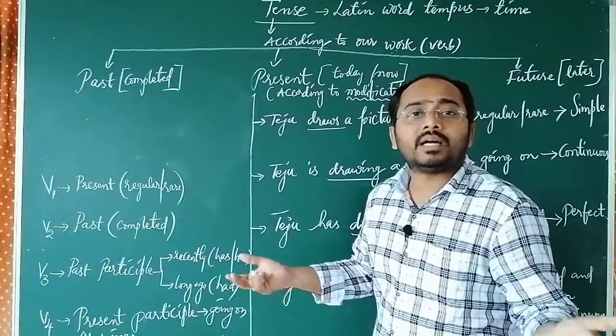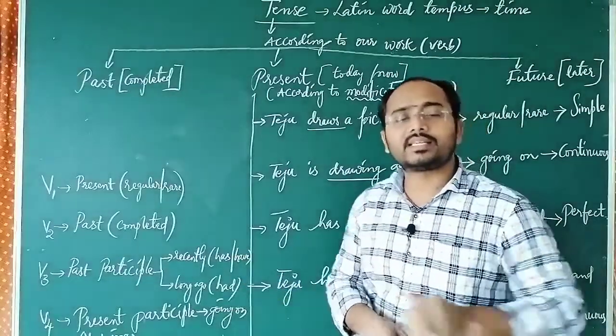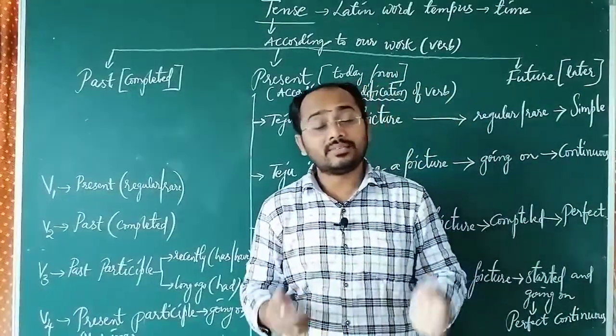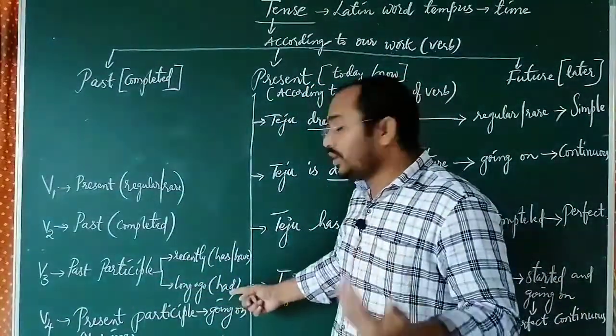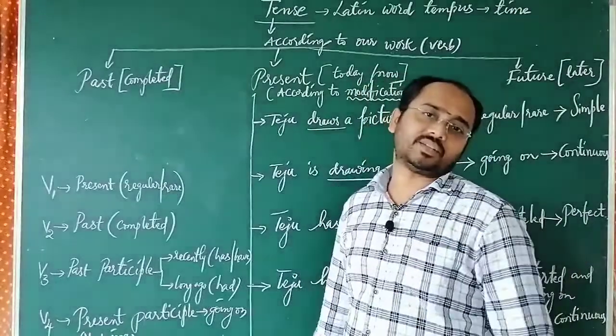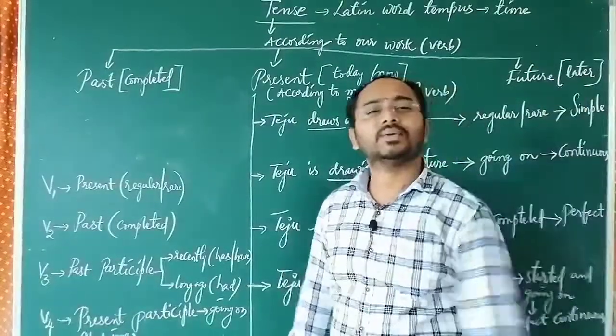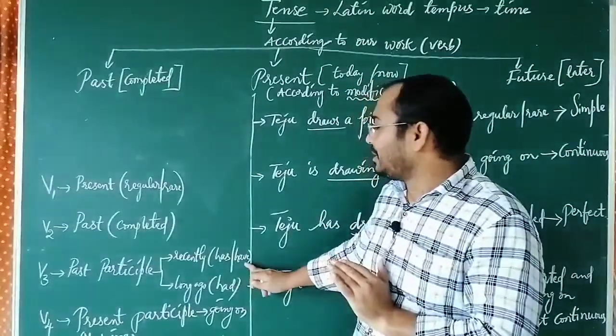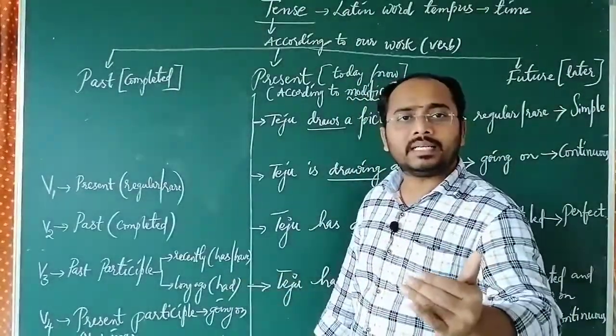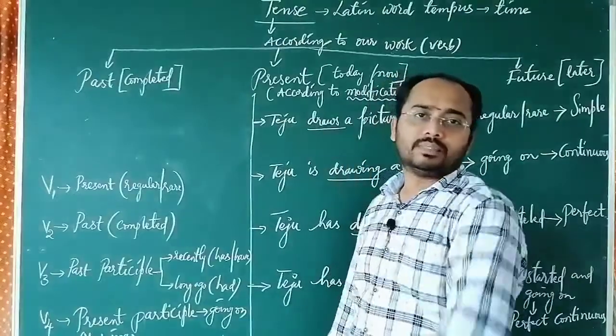I have completed my PG, that means recently. Instead, if I say I had completed my PG, it means long ago. So according to the helping verb, it gives the meaning of recently completed or long ago completed.